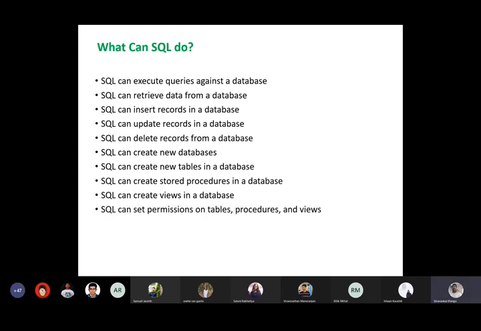So we can also work with stored procedures in your databases, right? So we'll study about procedures, right? We can work with some procedures in databases. We can create views in your databases. So you all know views, like we can create some virtual tables whereby different users will be given a different perspective view of the same table in a different way, right? And it also can be used to set access permissions on tables, procedures, and views, right?